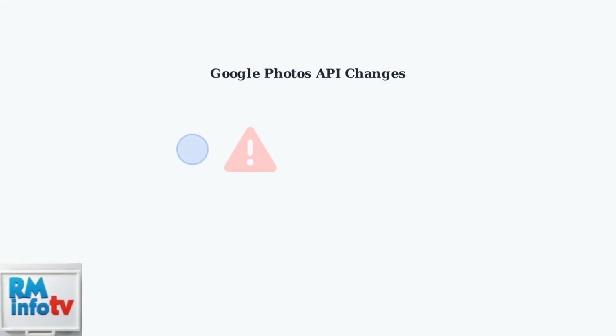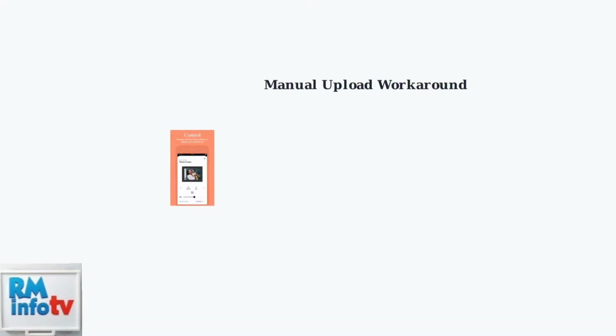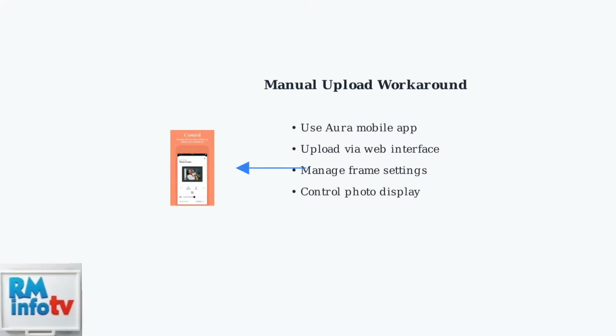Recent changes to Google's Photos API have significantly impacted Aura Frame's ability to automatically sync photos. This has temporarily disrupted the autosync feature that many users rely on. Until the autosync issue is resolved, you can manually upload photos using the Aura app on your phone or through the web uploader. The app provides full control over your frame's photo management.